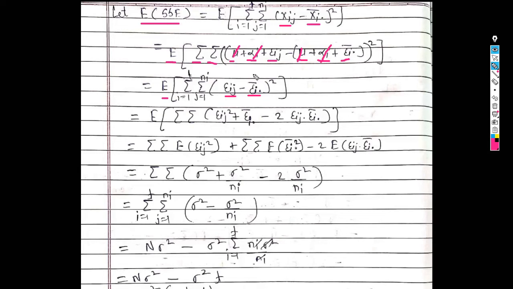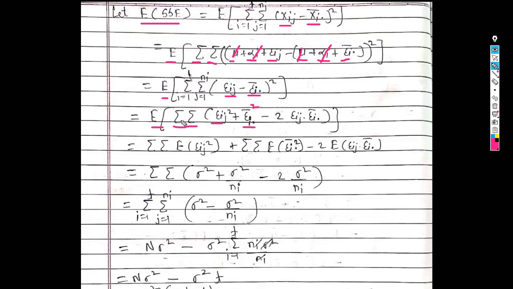Now just take the square of this term. So we get expected value of summation epsilon_ij square plus epsilon i dot bar square, minus 2 times epsilon_ij into epsilon i dot bar.